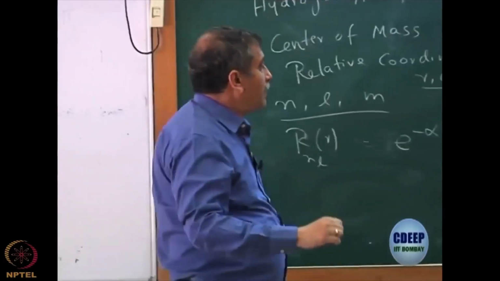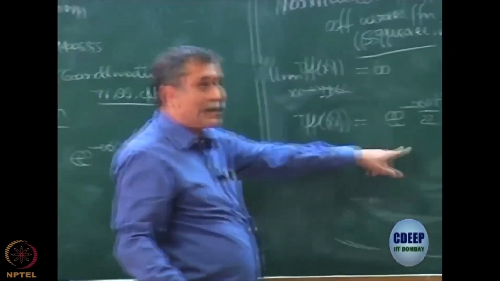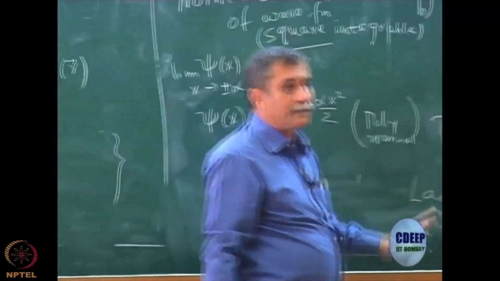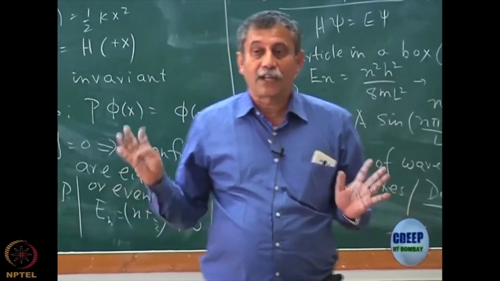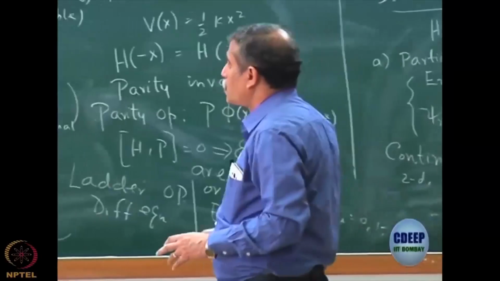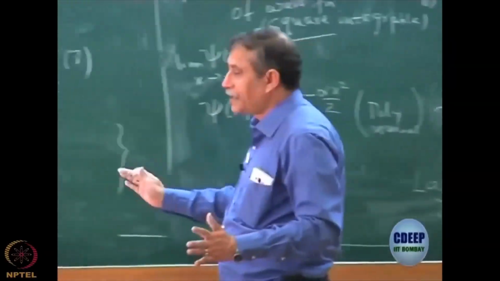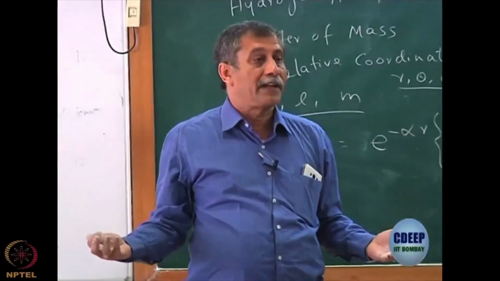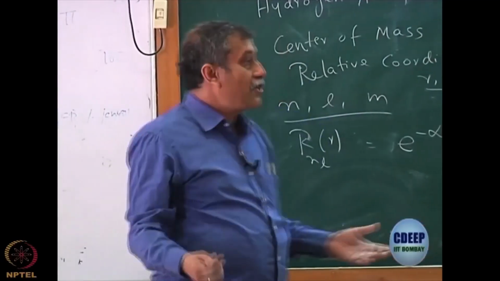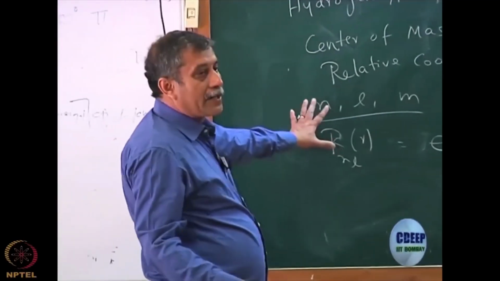I showed you that if this was not there, if I integrate between minus infinity to plus infinity, the number would have become infinity. So, that is not allowed. So, square integrable means the square of the function must be integrated in the entire volume to give a result which should be finite. So, in general this should be square integrable.